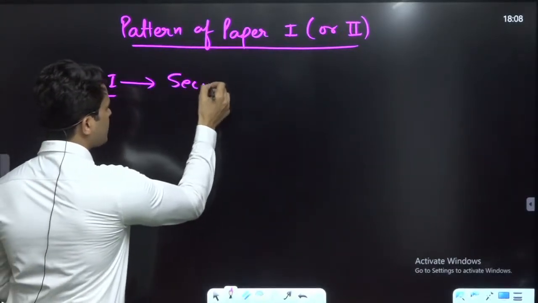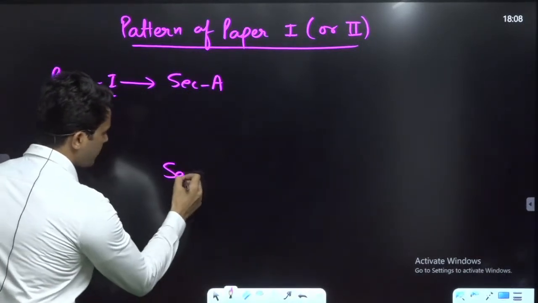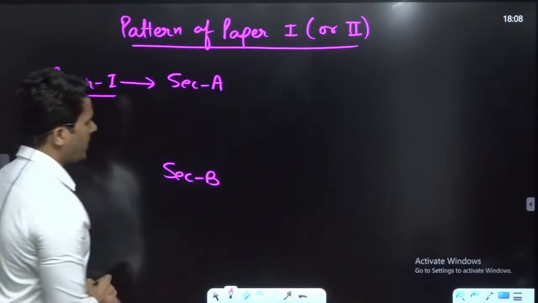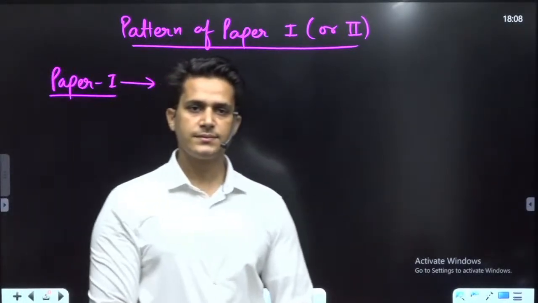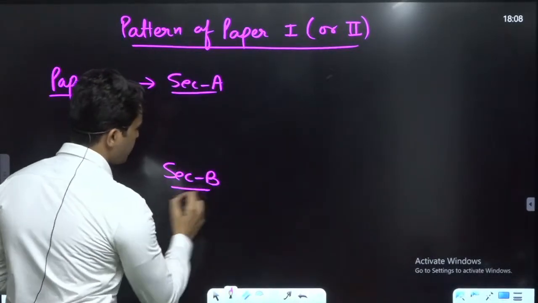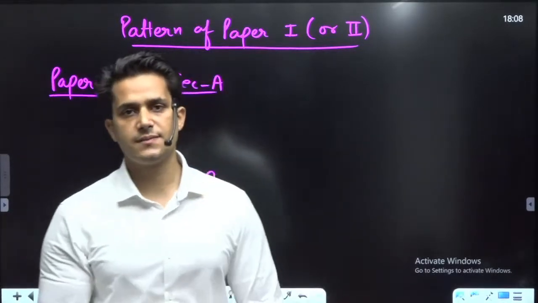Okay? So there are 2 sections, section A and section B. Each paper is divided into 2 sections. And in each section there are 4 questions.